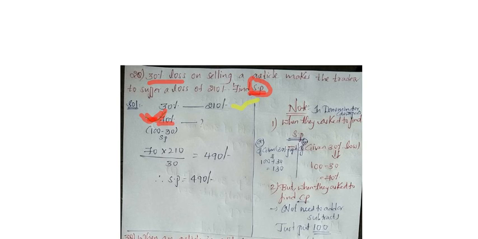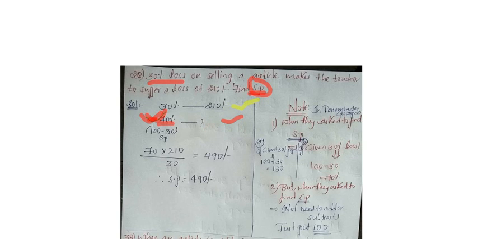When they give cost price also, again don't do 100 plus 30 or 100 minus 30. For cost price, simply write 100. Only when they ask the selling price, if they gave profit, you should add to 100. If they gave loss, you should subtract from the 100. Here they gave 30% loss, so I did 100 minus 30. Since they asked selling price, I wrote it here, only for selling price it will apply.